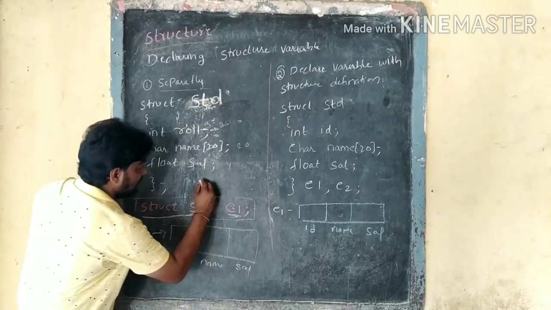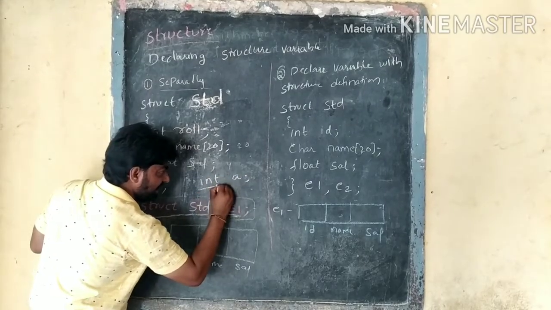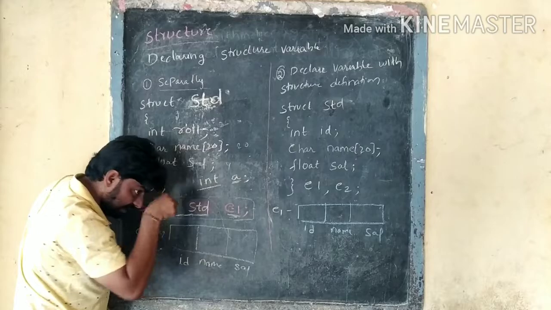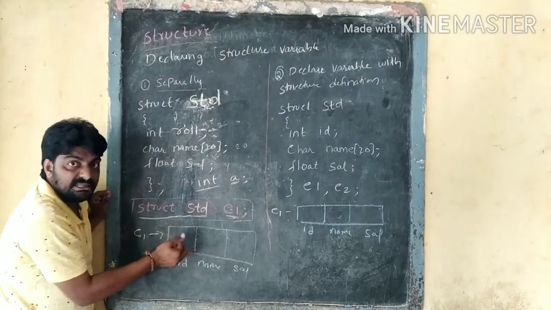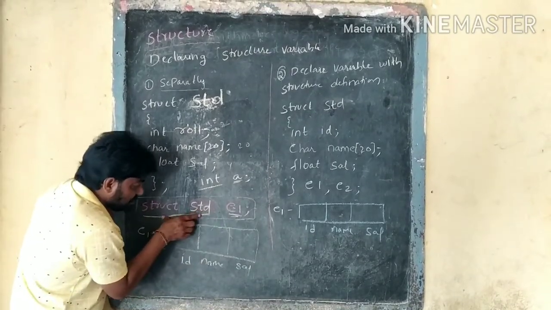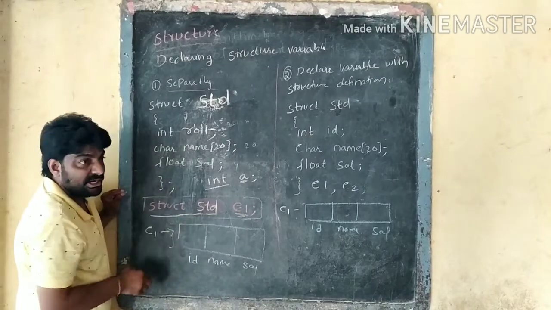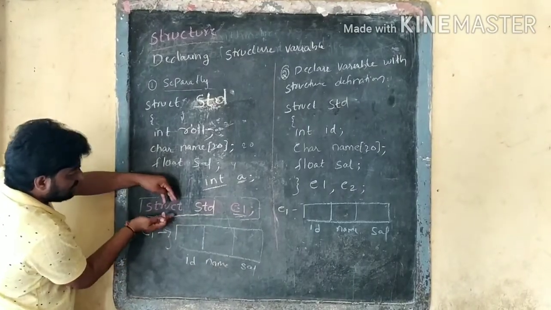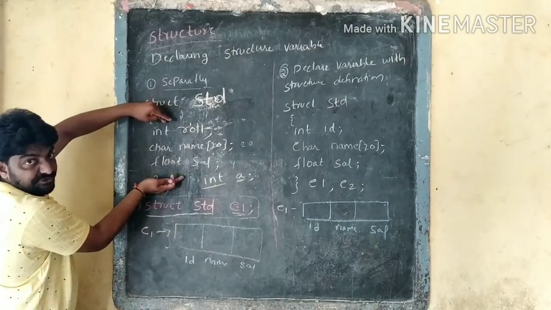See, struct, the structure name, and E1. This is the variable. It is like int a, where int is a predefined data type and a is the variable name. Likewise, struct student is a user defined data type, and E1 is a variable of the struct student data type. This is how I declared the variable separately from the structure definition.